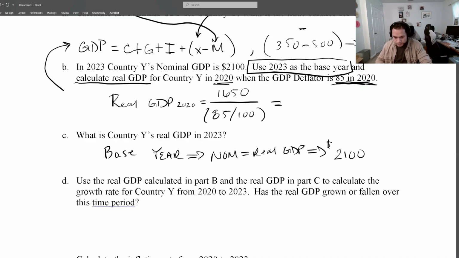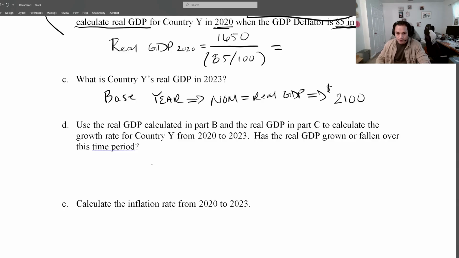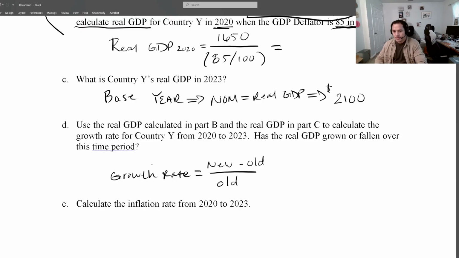And so now we're asked to further expand our demonstration by integrating our growth rate formula, which is really simple. It's just our new minus the old over the old times 100.